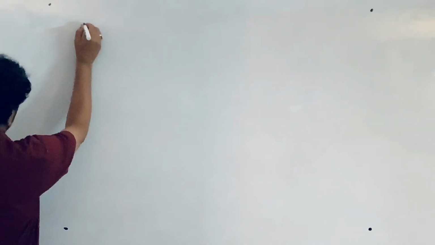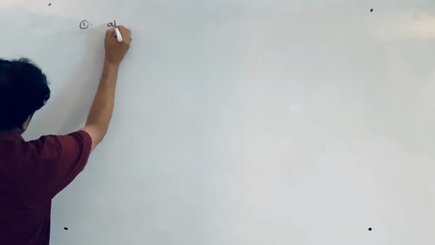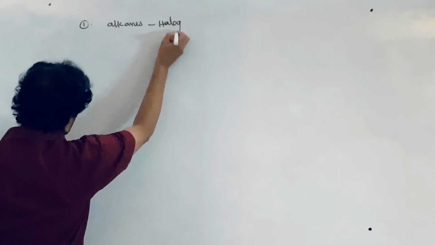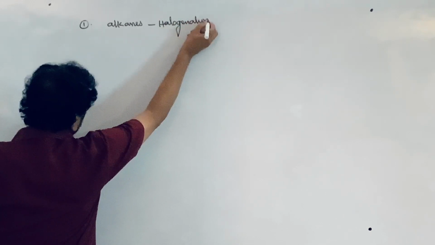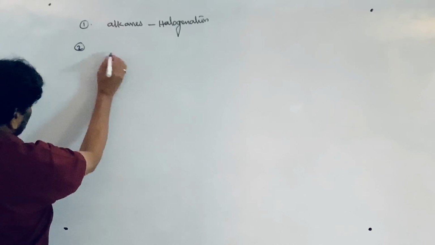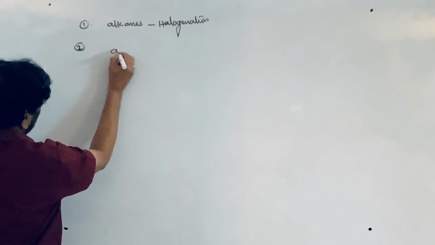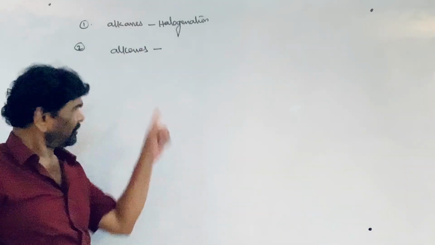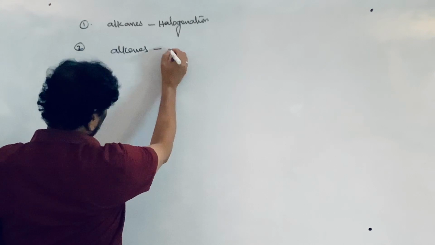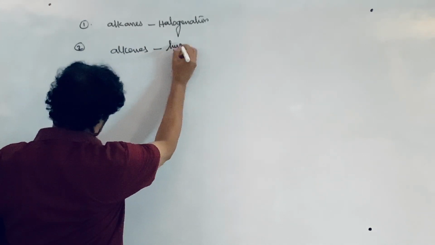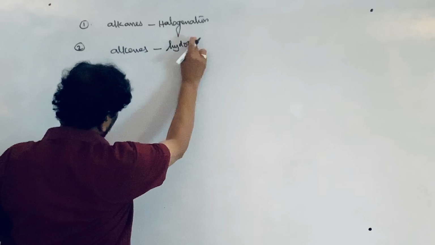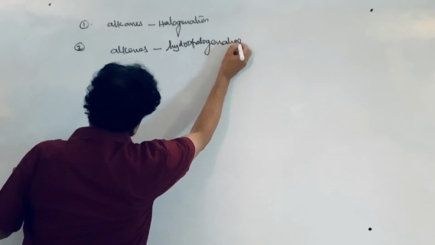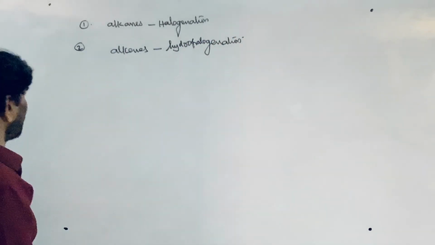See, let me write. Alkyl halides can be prepared from alkanes, by halogenation. Second, from alkenes, by hydrohalogenation, not dehydrohalogenation: an addition reaction on alkene with the hydrogen halides.